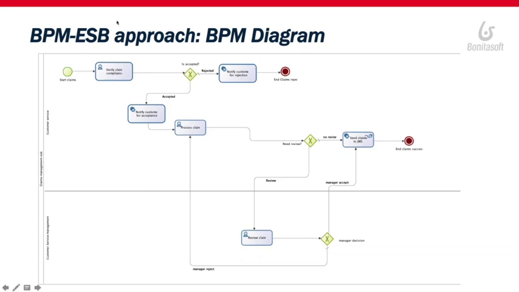You can see that we have pretty much the same tasks. The customer service department will have the two manual tasks to verify the claim compliance and process the claim. We still have the task for the manager to review the claim. And at the end, we have an automatic task that pushes the claim information to a JMS queue.